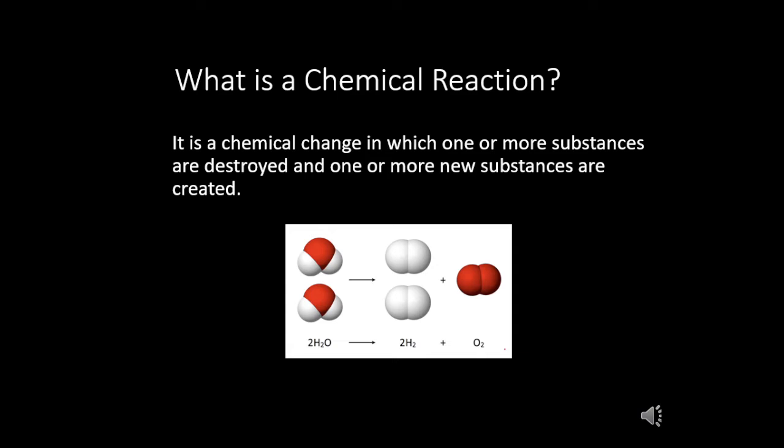It is a chemical change in which one or more substances are destroyed and one or more new substances are created. Here you can see the identity of the substance changed, or you can say the formula of the substance is changed to something new which is very different from the original one. See here, the formula of water is H2O. See, it decomposes into H2 and O2, totally different from the original formula.